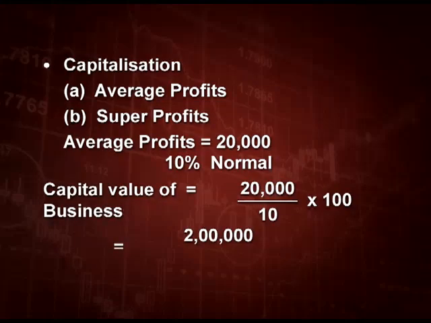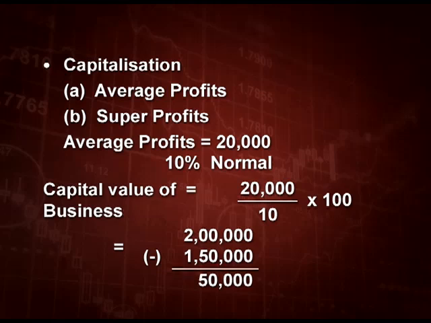So, in this case of average profit, how do we calculate the value of goodwill? First of all, we will calculate capitalized value of business, that is 2 lakh, and then we will deduct what actual capital we have employed, that is 1,50,000 rupees. I gave an example, we have employed 1,50,000 rupees. So, out of this 2 lakh, we will be deducting 1,50,000 rupees, our actual capital, and then we will be able to get 50,000 our goodwill. This is goodwill by capitalization of average profit.